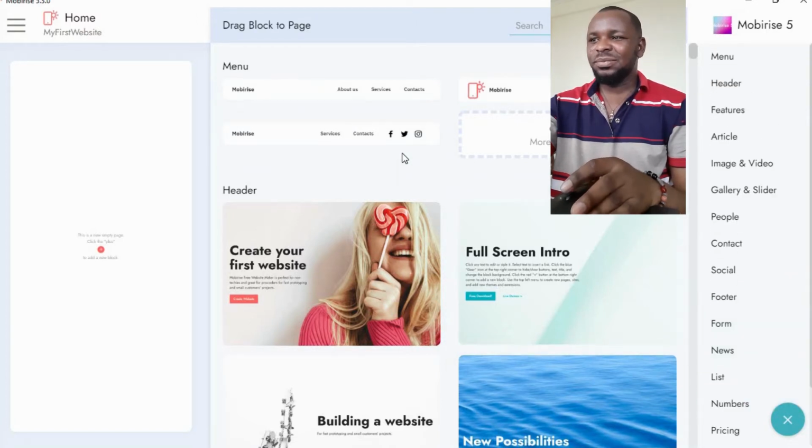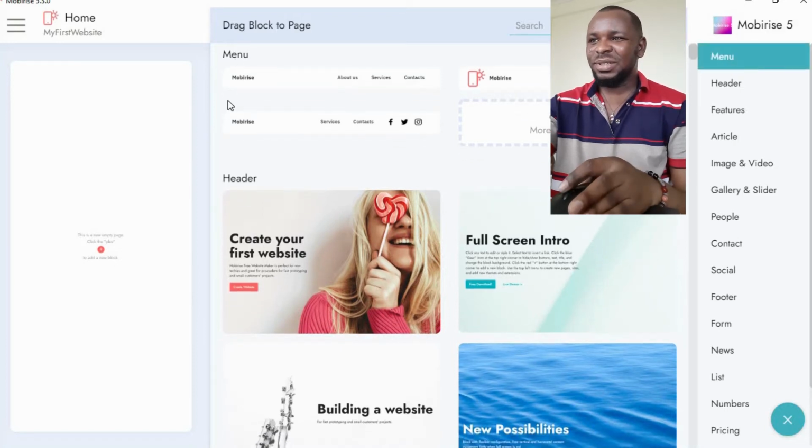Okay. So definitely your website will come with the menu. When you click on the menu, you see these are the menus. So how do you want that menu to be? Do you want it to come with our logo or just the name with some Facebook icons up there? Anyhow that you want it. So let's say we are selecting this one. You can click and it will go there, or you drag and position it where you want. So we have our menu created.